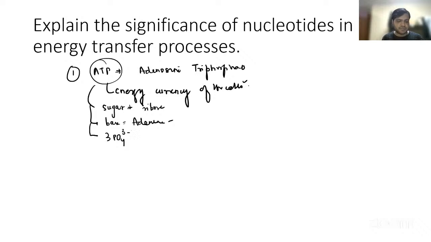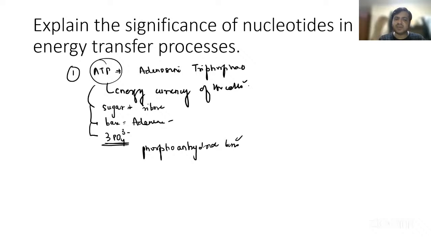The energy in the ATP is stored as high energy phosphoanhydride bonds between the three phosphate groups. Now these bonds are high in energy because of the negatively charged phosphate molecules, right?